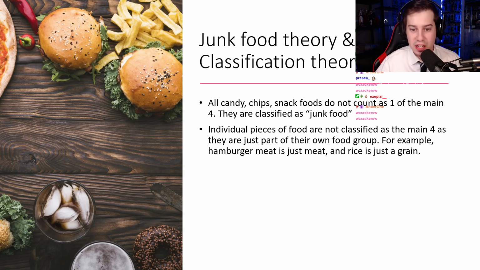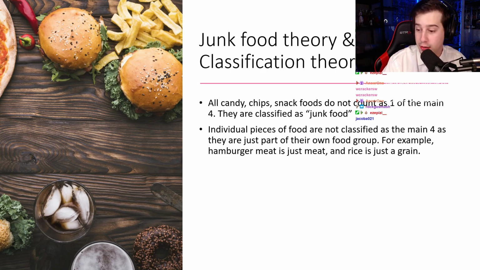That states individual pieces of food are not classified as the main 4. So, they are just part of their own food group. For example, if you take hamburger meat, it's just meat. It's not an ingredient. Like, rice is just a grain. Okay? Does that make sense? Like a potato is just the starch. A carrot is just a vegetable. Does that all make sense? Junk food theory, classification theory. What about popcorn? Is that a grain too? Correct. Correct. So we can move on.